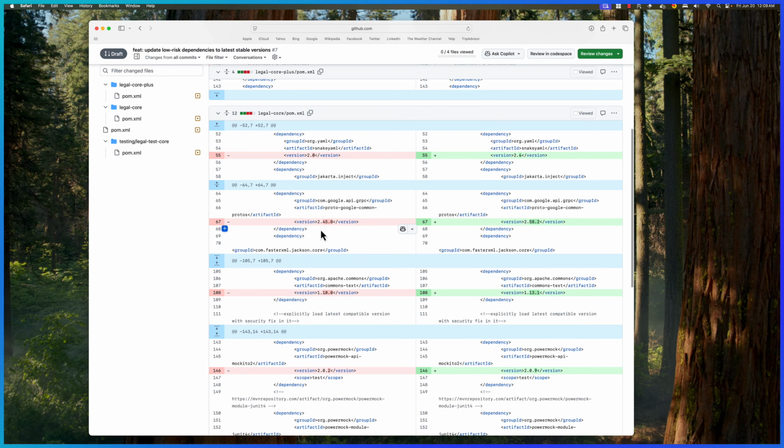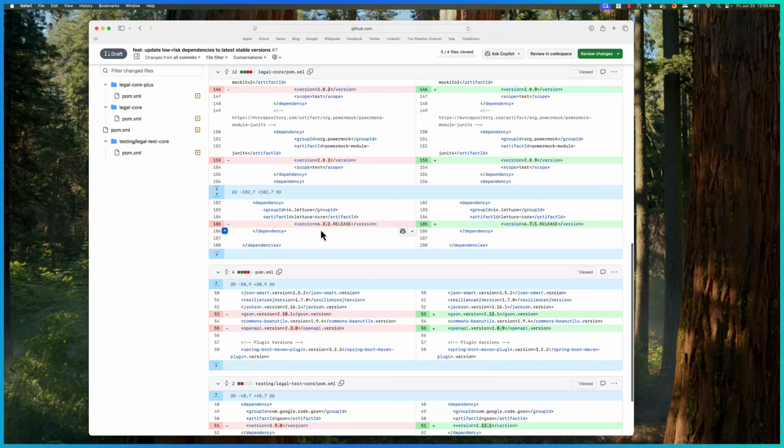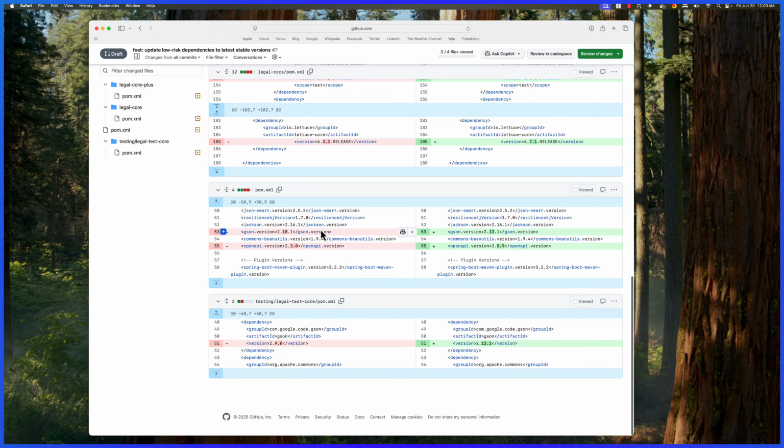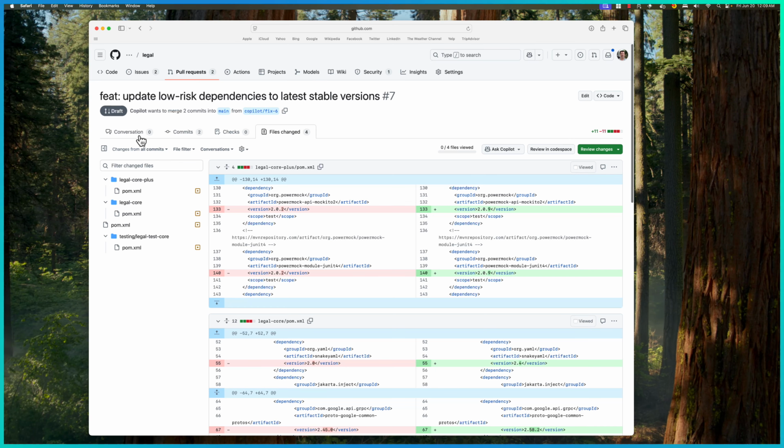Here's a proto, Google Common Protos. So you can see, essentially, it's done the job. It triaged and it went and found different dependencies that were supposedly minor bumps, and it's done the low risk minor bumps across the system, exactly as we have requested.